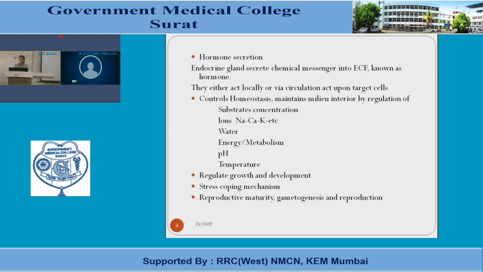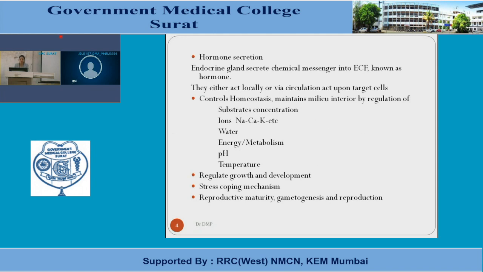However, on enumeration or on listing the functions, you can either mention the endocrinal functions as individual glands and enlist the functions by each hormone or each gland. Commonly, you can describe that endocrinal glands secrete their chemical messengers, known as hormones, into the extracellular fluid. So the primary function of every endocrinal gland is to secrete hormones. They either act locally or they circulate and reach the target cell to perform their task.